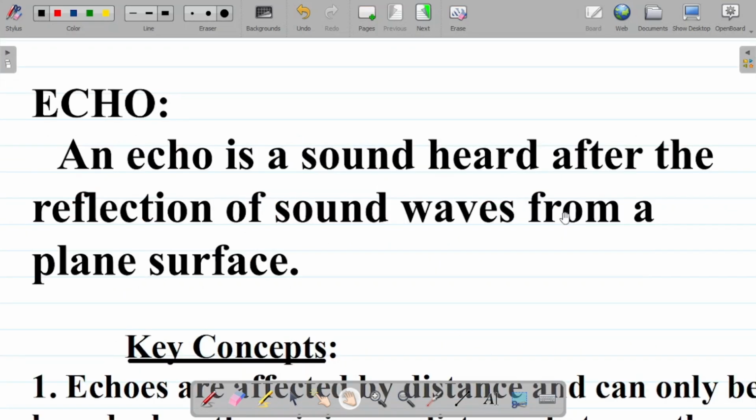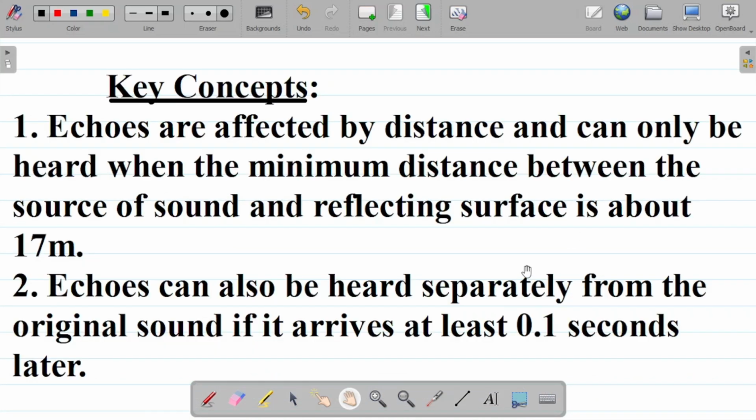By definition, an echo is a sound heard after the reflection of sound waves from a plane surface. So you should take note that we define an echo as a sound that is heard after the reflection of sound waves on a plane surface. So echoes are produced by sound waves when they reflect. We can say that echoes are actually a product of the reflection of sound waves. Let's look at some key concepts about echoes. We'll look at two very key concepts about echoes, and then we'll proceed to solving problems involving echoes.